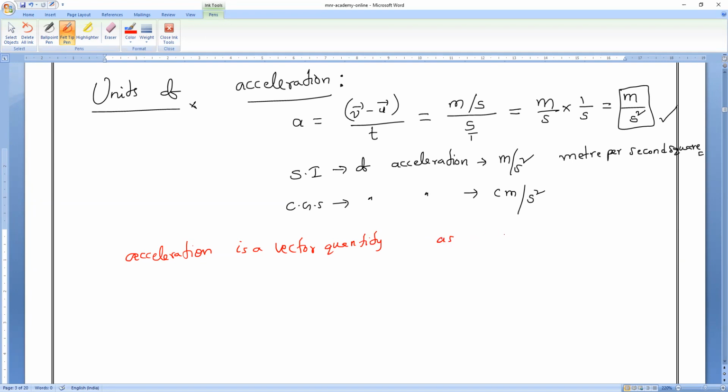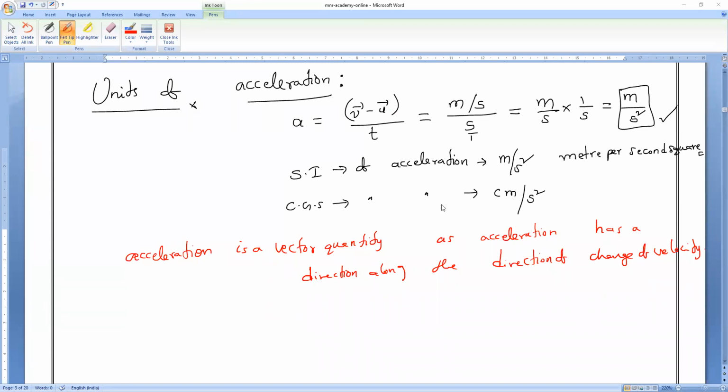As acceleration has a direction along the direction of change of velocity. Clear, everybody? That is what you have to remember. Is it okay, guys? Please respond.